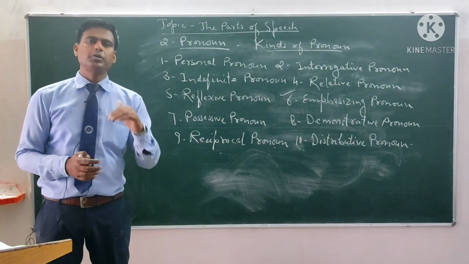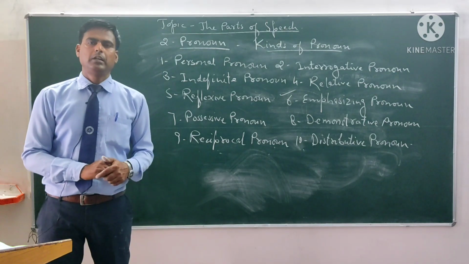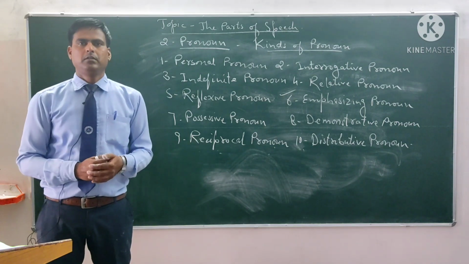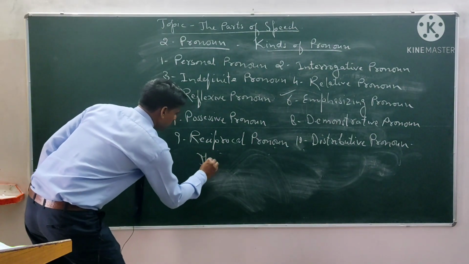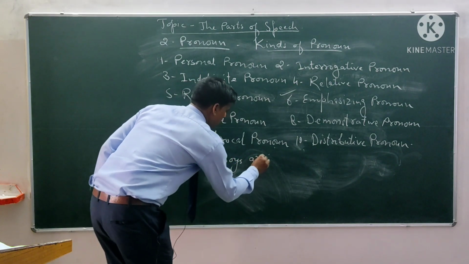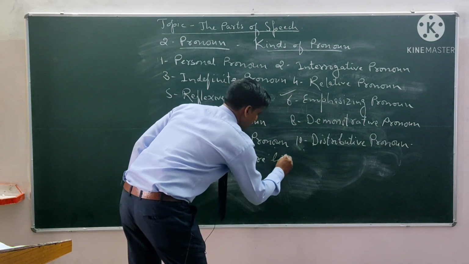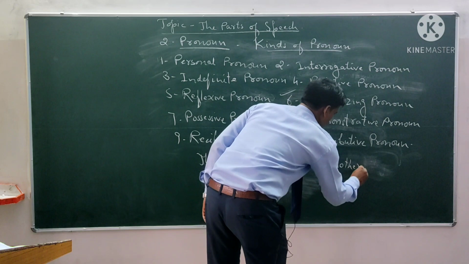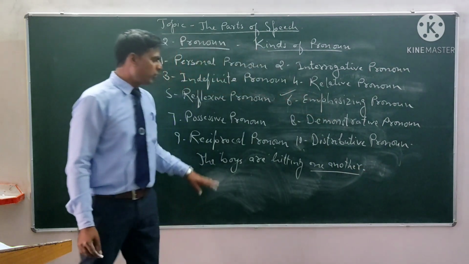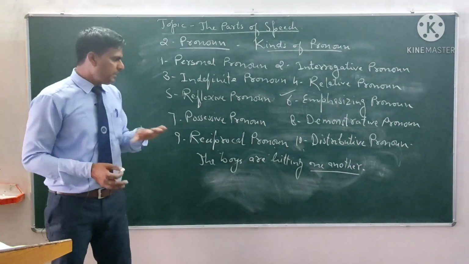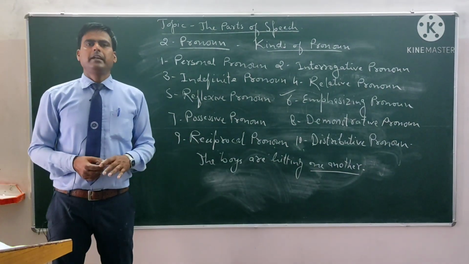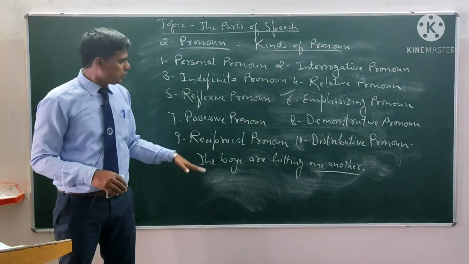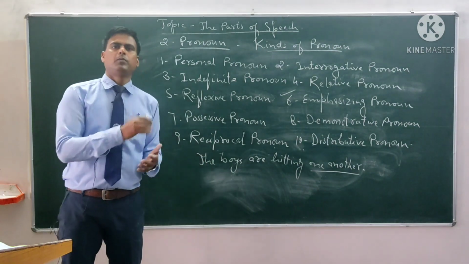And the reciprocal pronoun shows that two or more than two people are carrying out or doing the same type of work. For example, the boys are hitting one another. The boys are hitting one another. In this example, one another is the reciprocal pronoun, because this shows that two or more boys are doing the same type of work.